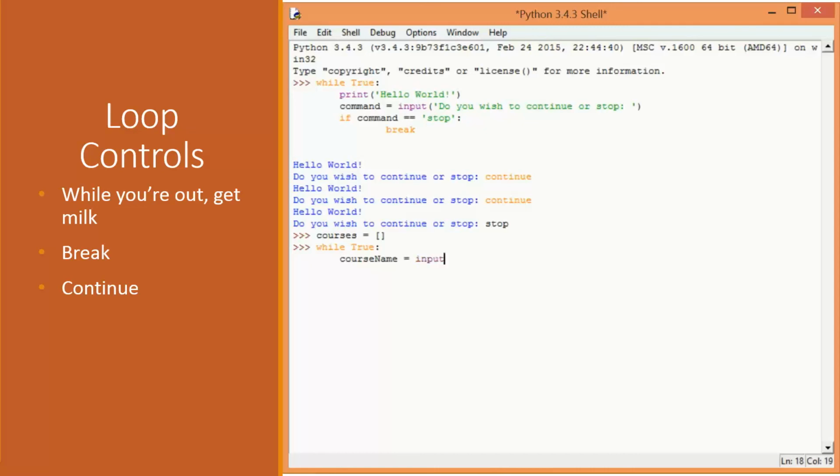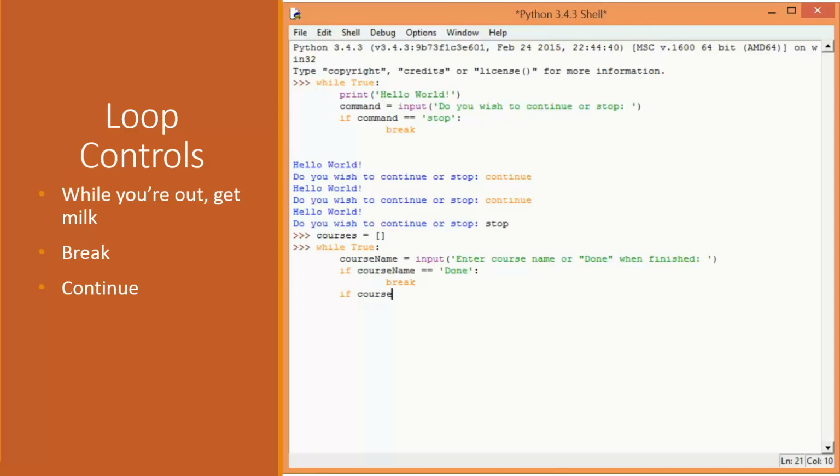We can say, enter course name or done when finished. So I only need to prompt the user once. Okay, and notice here that I have double quotes, and I can use them to highlight to the user a particular word, and I can use it just fine within single quoted strings. So if the course name the user entered is done, which is really not a course name, it's telling us that the user has entered all the courses they are taking. We break.